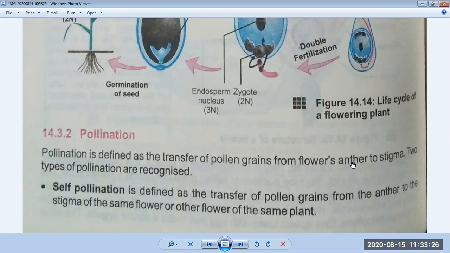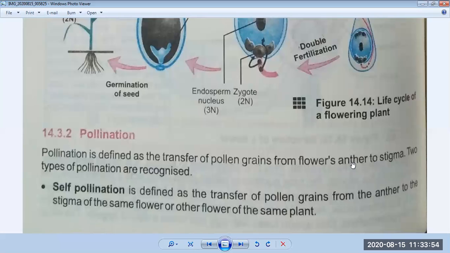You also know that every plant consists of two parts. One part is called the male part and the second part is called the female part. Male part is called gynoecium and female part is called androecium. The units of the male part are called stamens, and every stamen has an anther on its top, and every anther is filled with pollen grains.